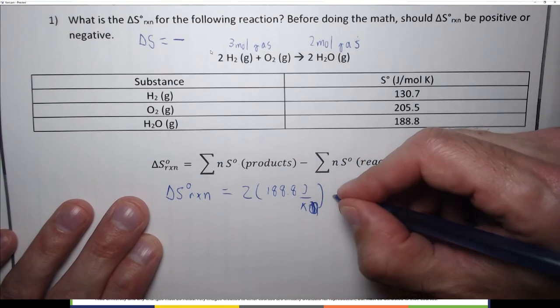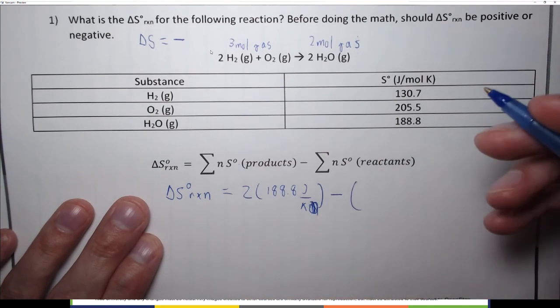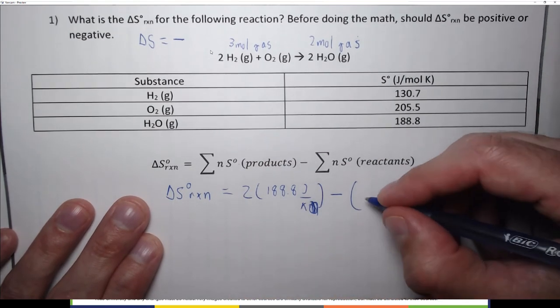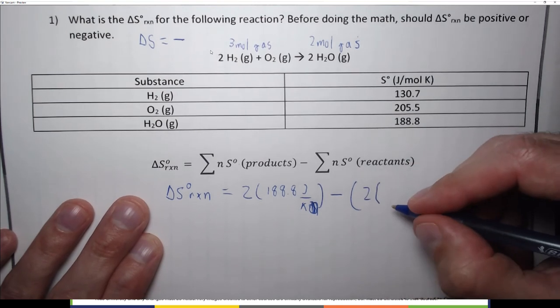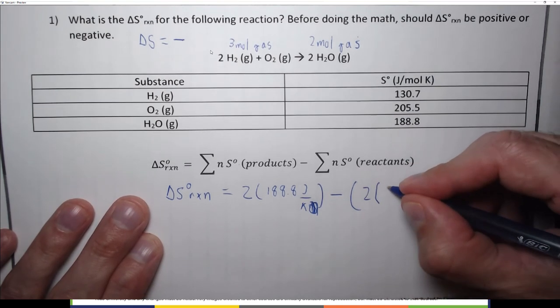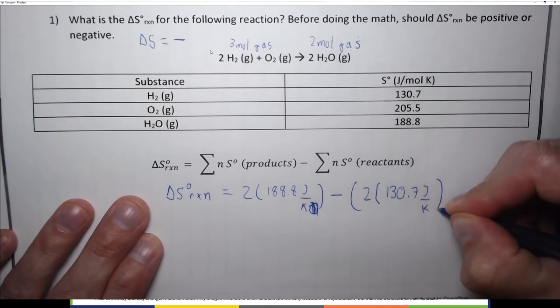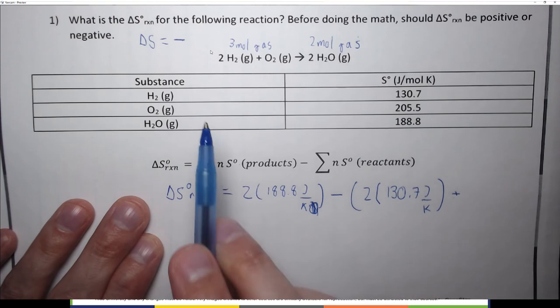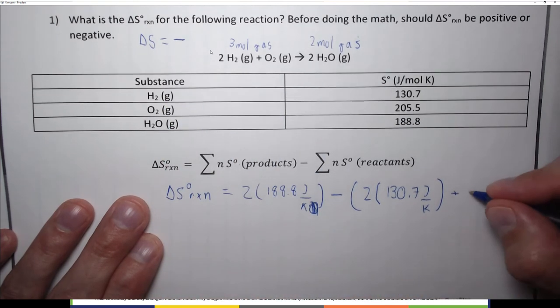All right, minus the first reactant, and the first reactant is hydrogen, and there's 2 of them. So 2 times 130.7 joules per K, plus the other reactant, which is oxygen, and there's only 1 of them.